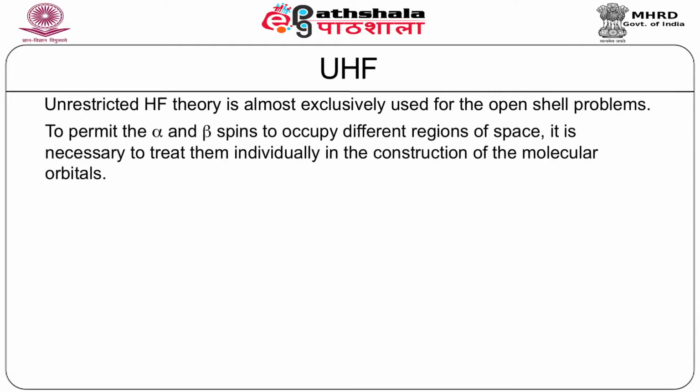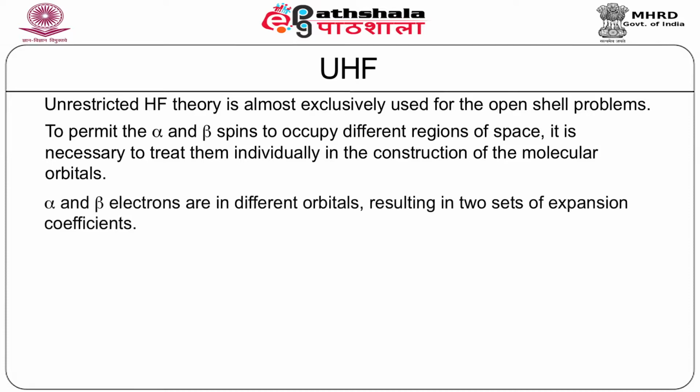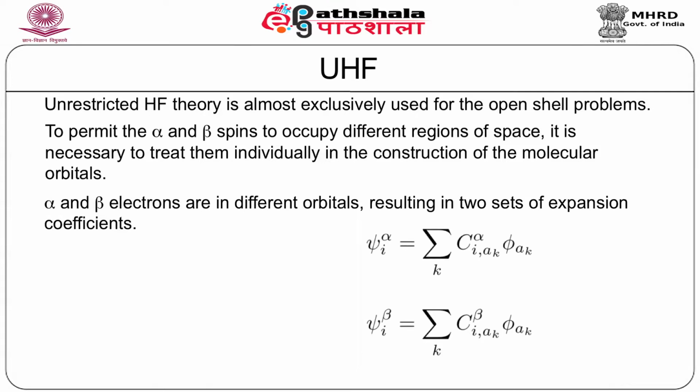To permit the alpha and beta spins to occupy different regions of space, it is necessary to treat them individually in the construction of molecular orbitals. Alpha and beta electrons are in different orbitals, resulting in two sets of expansion coefficients as shown here. So we now have psi alpha, which is a summation over this phi with coefficient C alpha. And then we have another set, psi beta, which is again a summation over these phi's, but now the expansion coefficient is C beta.